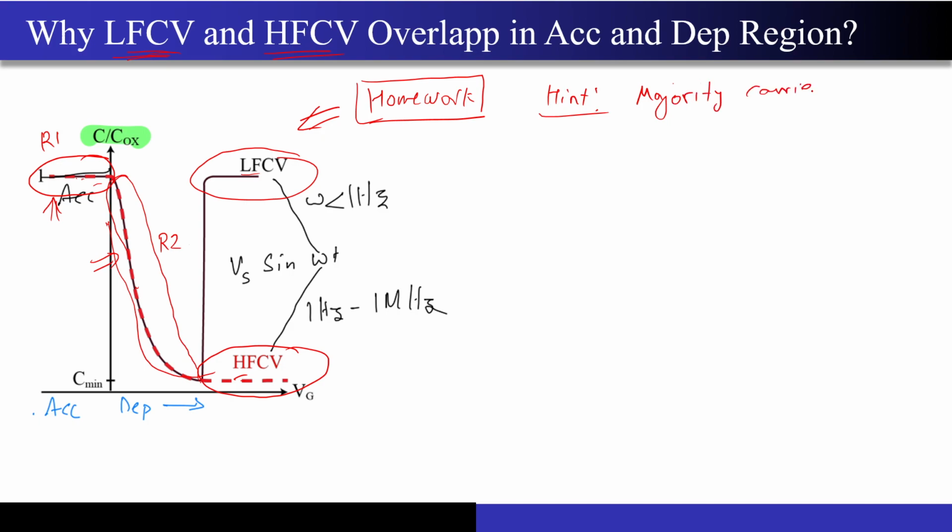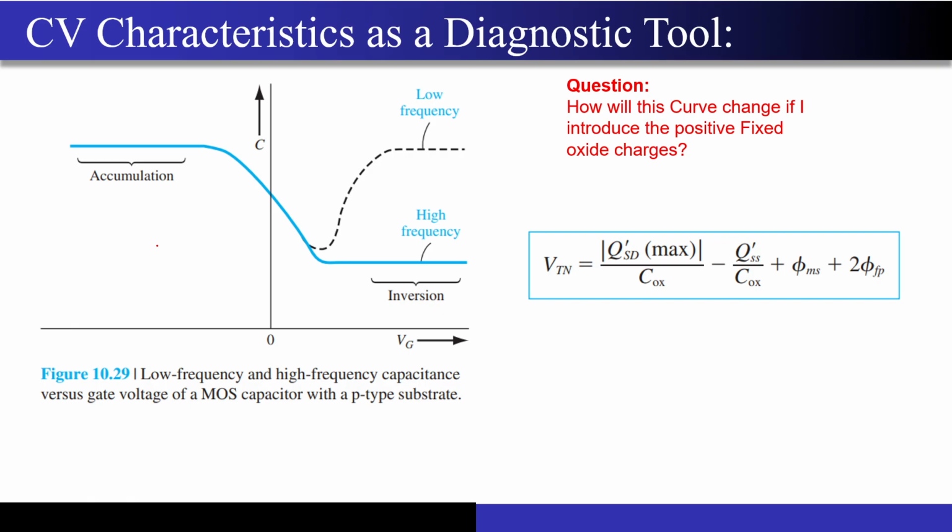Ask yourself, is there any role played by the minority carriers in region 1 and region 2? If minority carriers are not playing any role there, then you got your answer: majority carriers can react very quickly, so there should not be any differentiation in this particular region. Okay, I hope it is very clear to you.